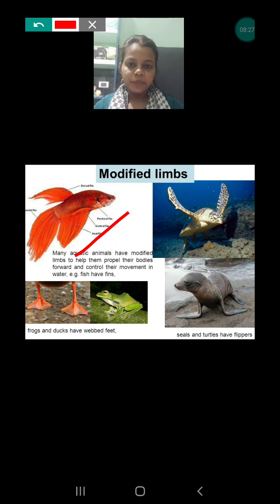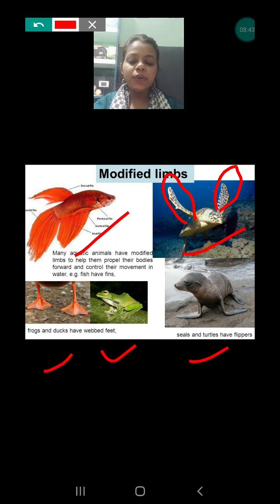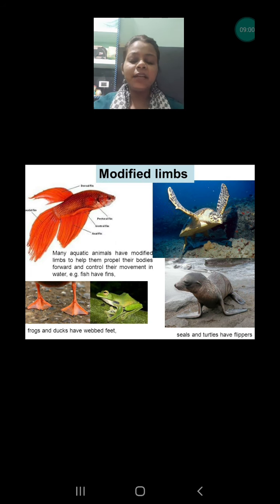Next is flipper. Okay, you can see the seal and turtle is having flipper. What is flipper? This part is flipper. So these flippers help them to swim into the water. Okay, next is webbed feet. They have to push the water back, okay, during the swimming. Okay, when they are swimming, duck is swimming, or the frog is swimming under the water, they have to push the water back with the help of these webbed feet. Okay, so these are the modified limbs. That means the hand and leg have been changed into other parts.